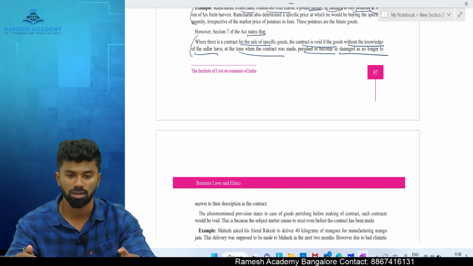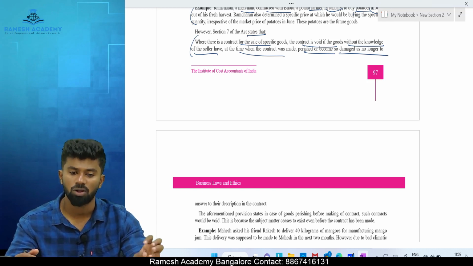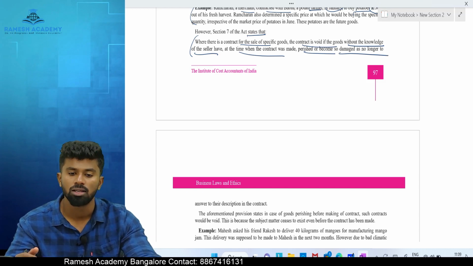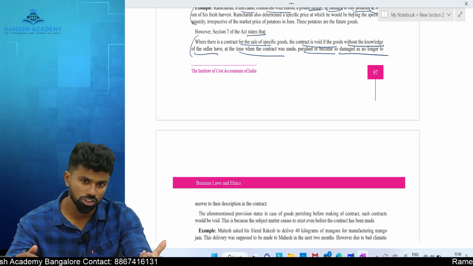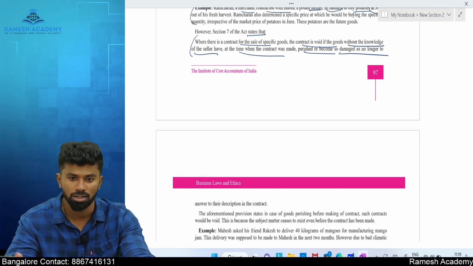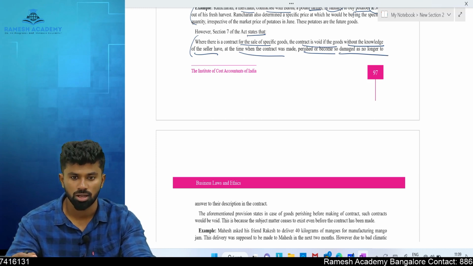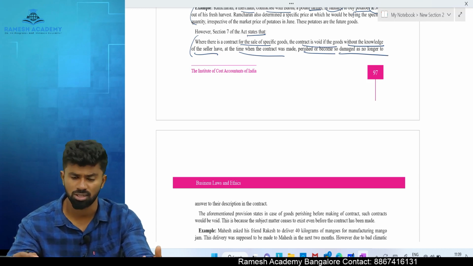Now, I'll give an example to you. You should tell me what happens in this case. Let's say I made a contract with you to manufacture and sell pani puri, the puri which is used for selling pani puri. So I made a contract to manufacture 1000 puris and sell them to you.